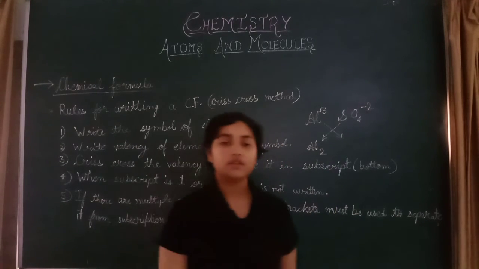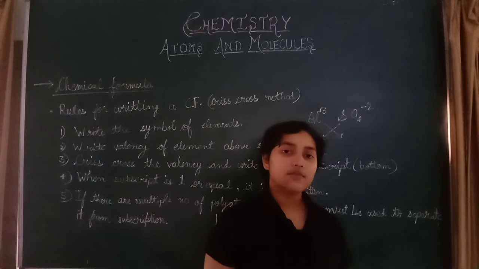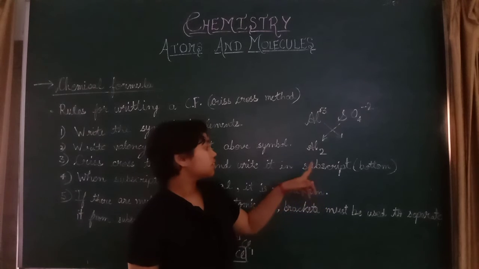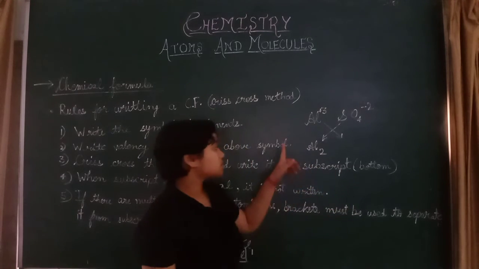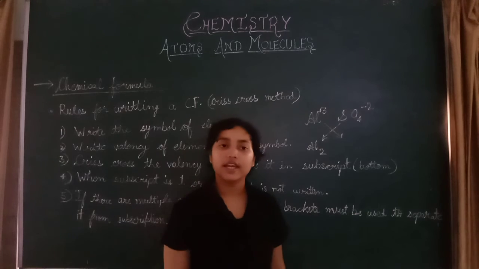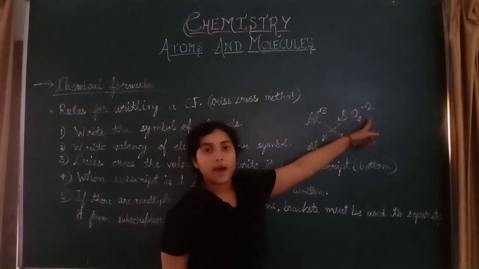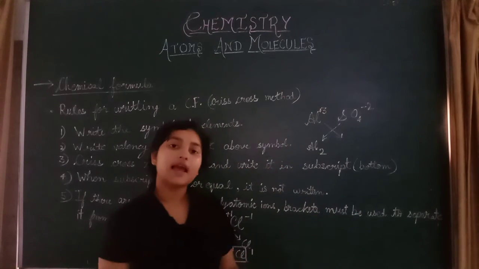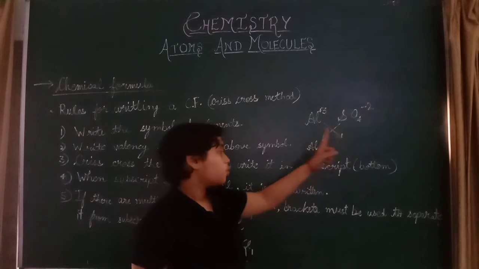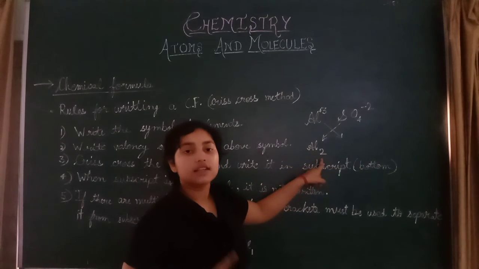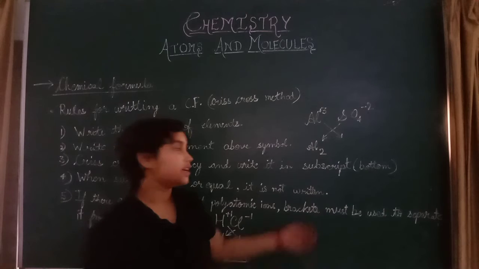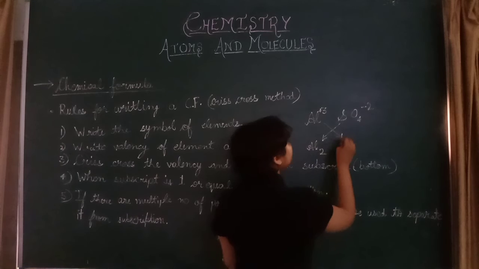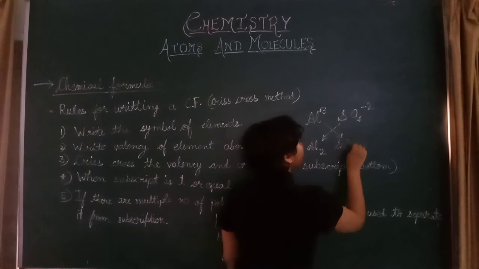One thing should be noted: when valencies come in the subscript, the subscript should not have any positive or negative sign. We will not write -2 here, we will just write 2. The cation and anion have signs in the valencies, but when it comes to the subscript, no positive or negative symbol is written. So Al2 and SO4.